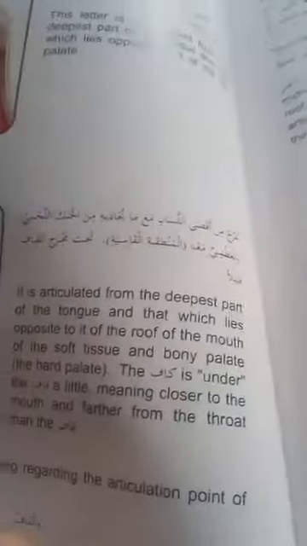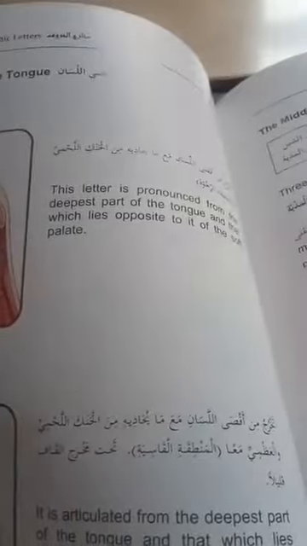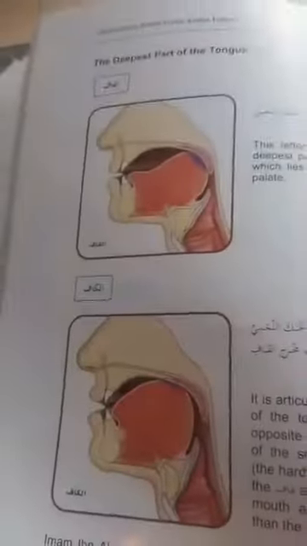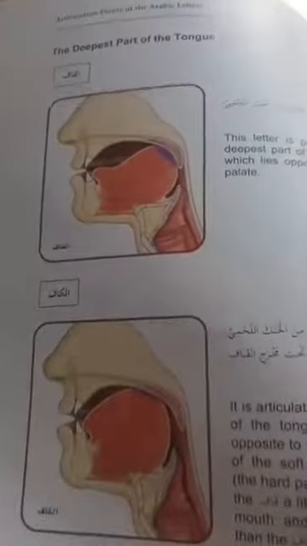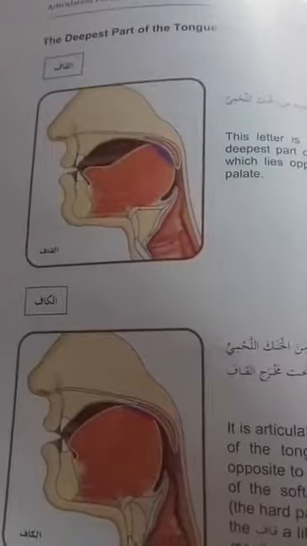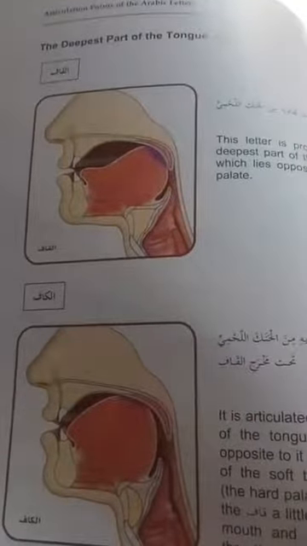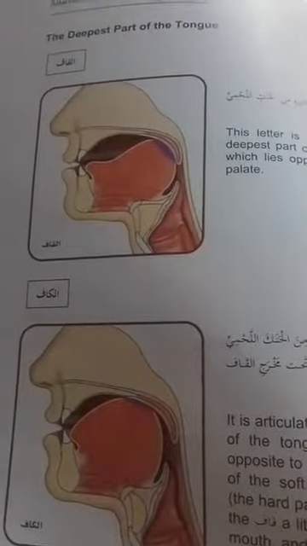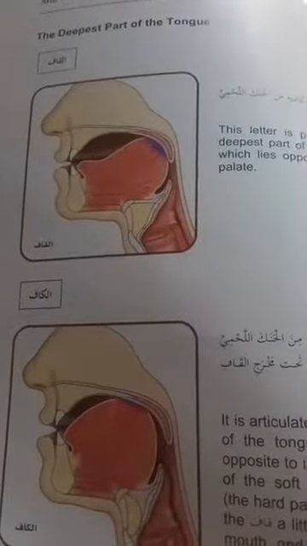You can see here that there is a definition of each of these exit points in Arabic. Inshallah, a detailed discussion of these pronunciations or exit points we will do in level number 4, inshallah. Till level 1, 2, 3 you have to just practice it like this, and inshallah when we do the characteristics of these letters in level 3 and level 4, then we will practice with characteristics as well. For this level you have to just practice these letters as they are, with their exit points only.